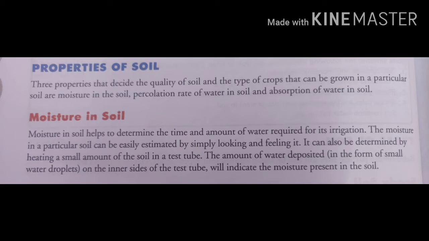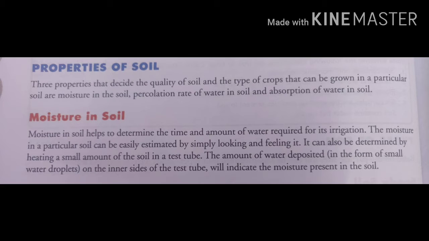So first property is moisture in soil. Moisture in soil helps to determine the time and the amount of water required for its irrigation. The moisture in a particular soil can be easily estimated by simply looking and feeling it.